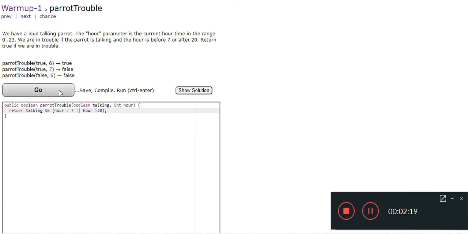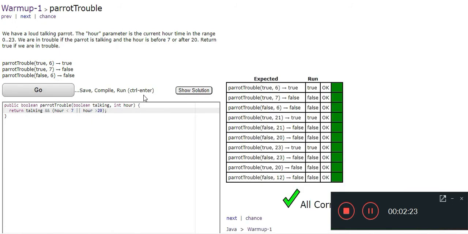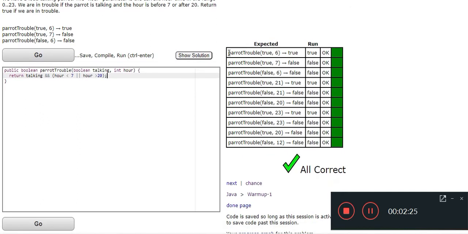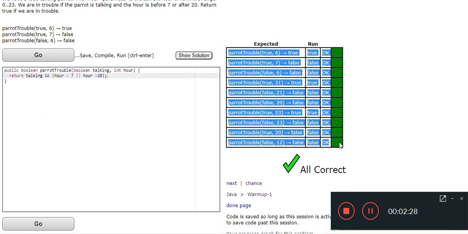Let's check our solution. See, this is a correct solution.